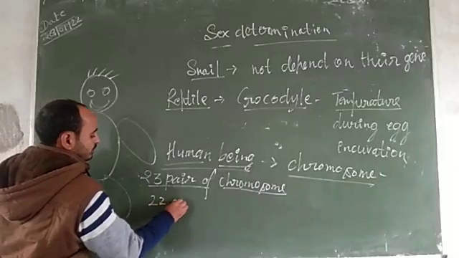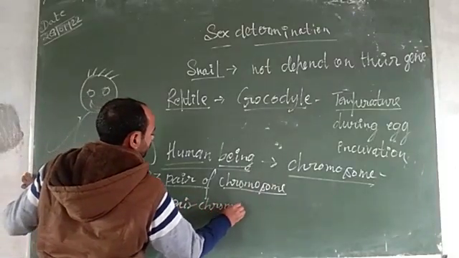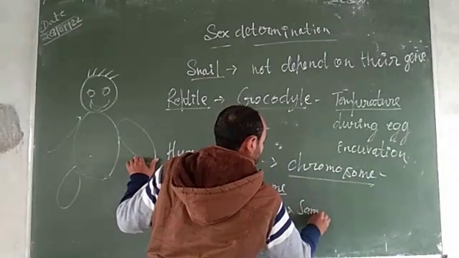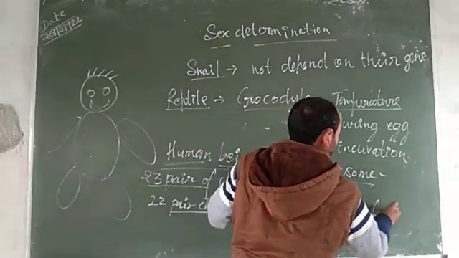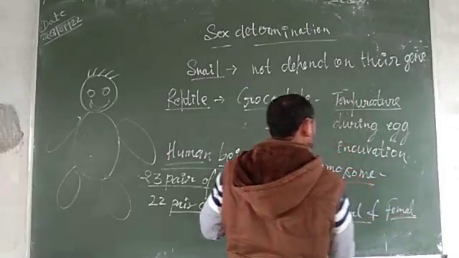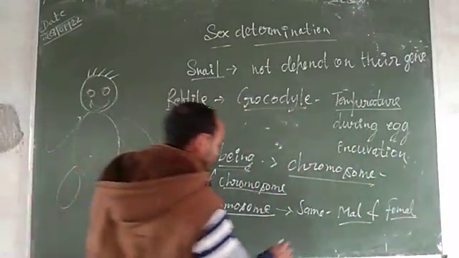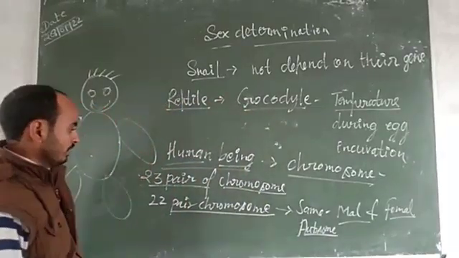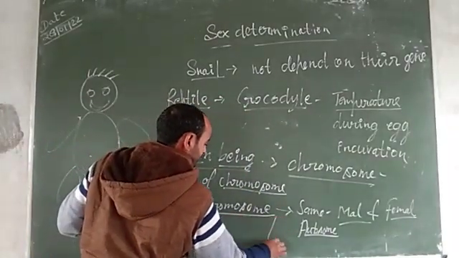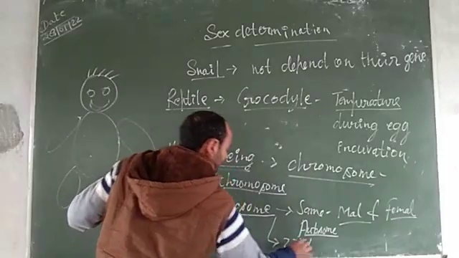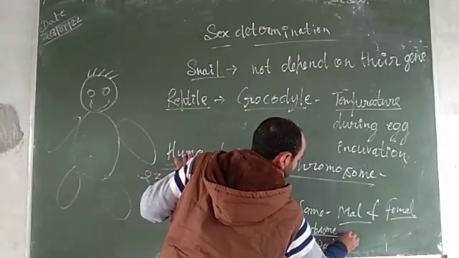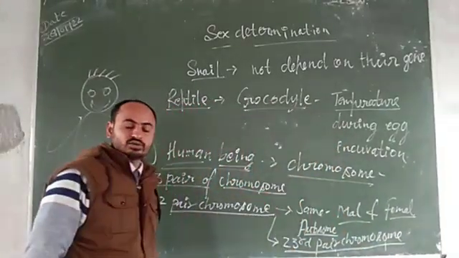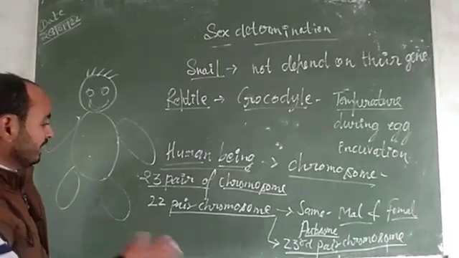22 pairs of chromosomes are the same. The 23rd pair of chromosomes is different in male and female.